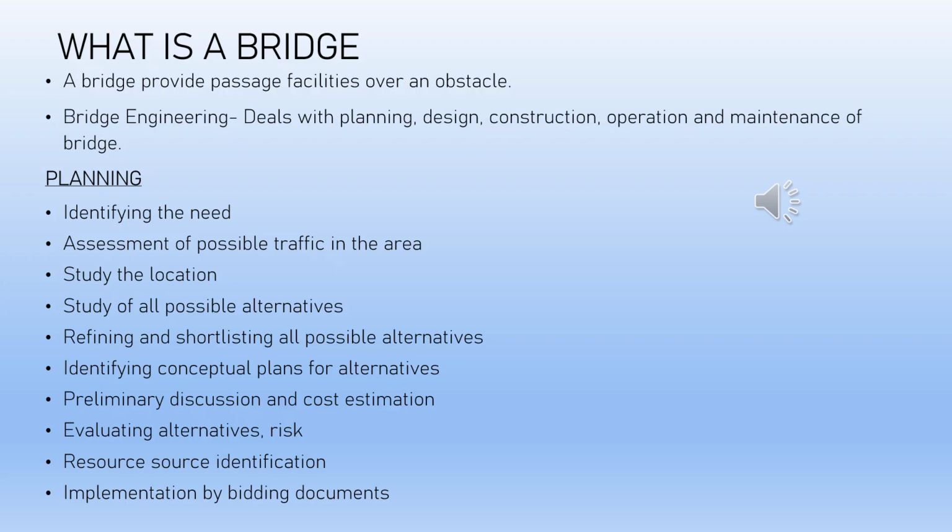This involves finding the materials, the arrangement of the span and the form, preliminary design and cost estimation, evaluating the alternatives, their risk, and the final choice of decision, resource identification by detailed surveying, and implementation with the help of binding documents. This is followed by fixing the agency, the construction details, and their commissioning.